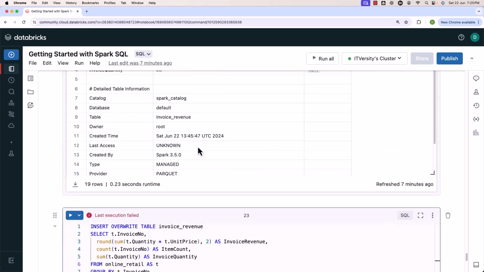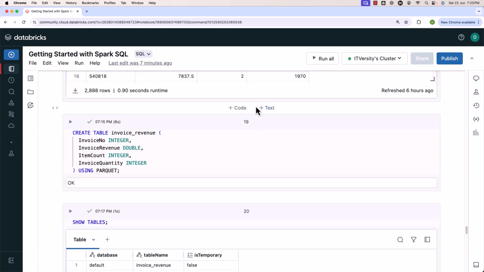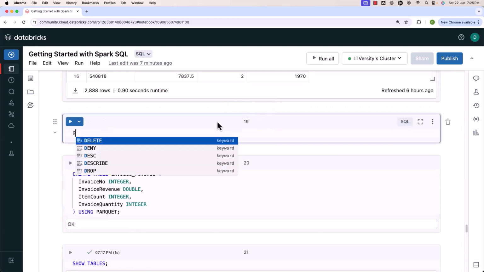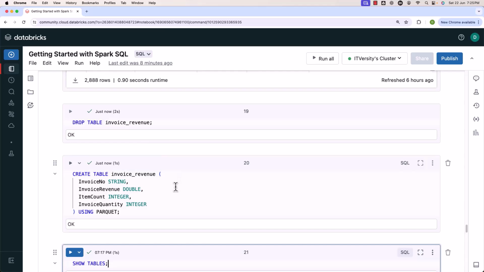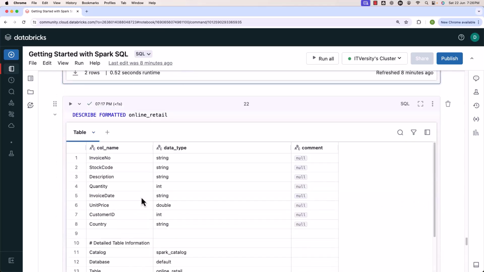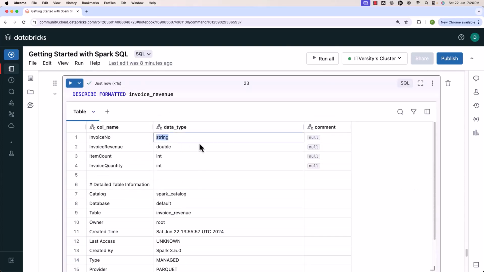To fix this, first we need to make sure the table is dropped. Let's scroll up here. Let's drop the table. I can say drop table invoice_revenue. Let me run this. Now the table is dropped. This time before creating the table, let's change the invoice number data type to string. Now let's run this. Let's see whether the table will be successfully created or not. It is successfully created. You can validate by using this describe formatted command. This time invoice number should be of type string.